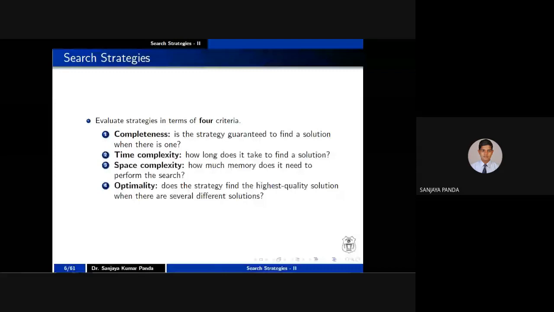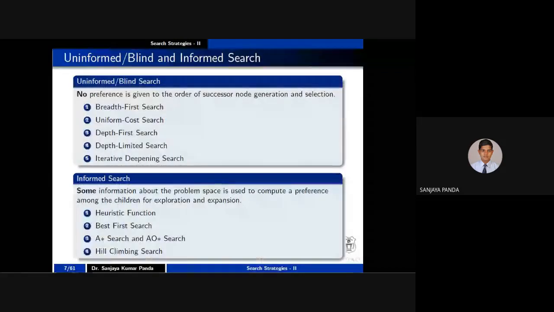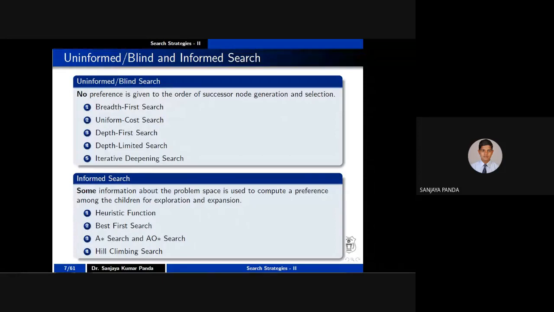So this is the clear-cut difference between uninformed strategy and informed strategy. When you are searching using an uninformed strategy, it is also called a blind search strategy. You should not give any kind of preference to the successor node generation as well as selection. Let us come to these examples to clear this idea.